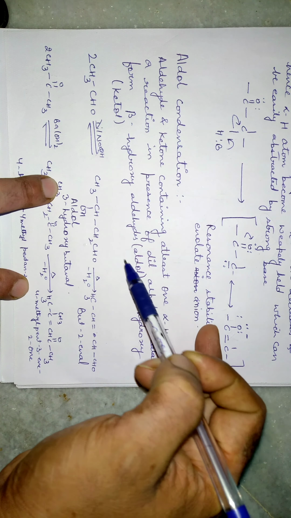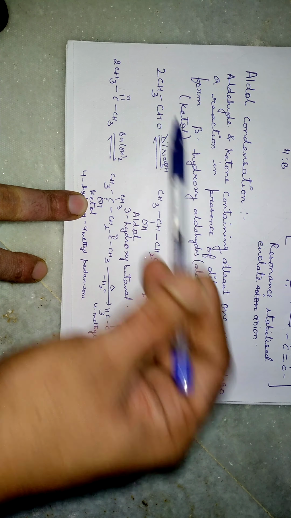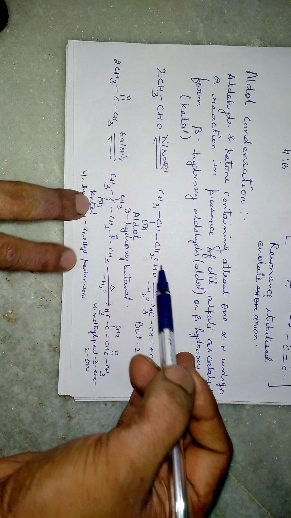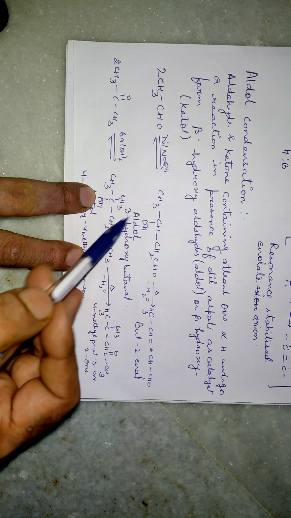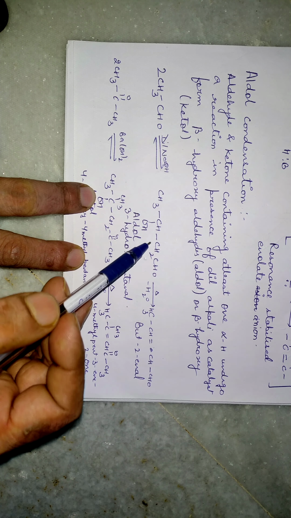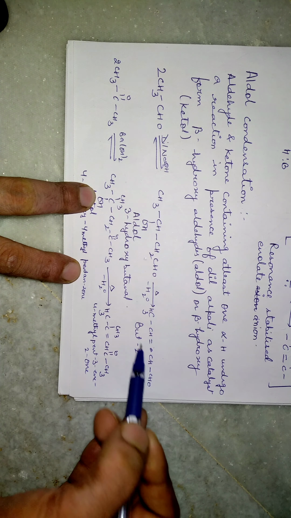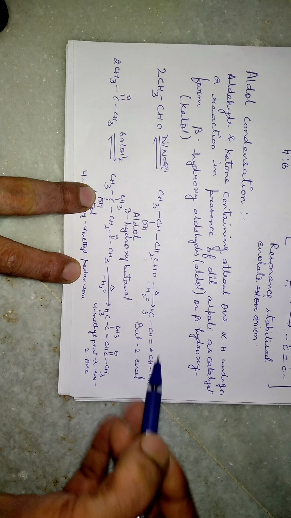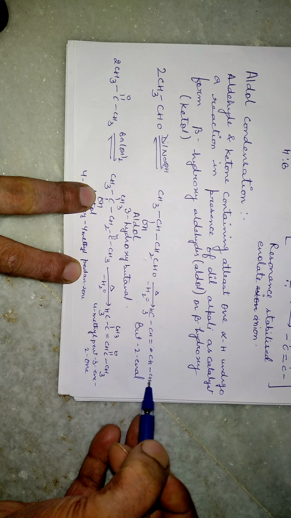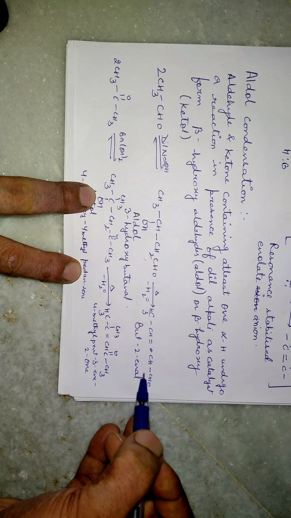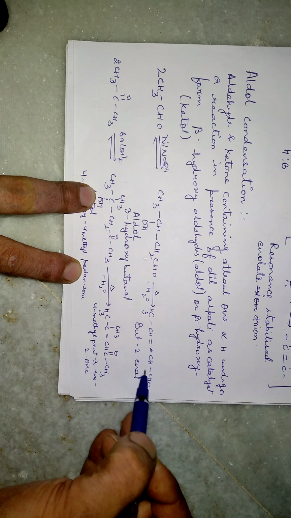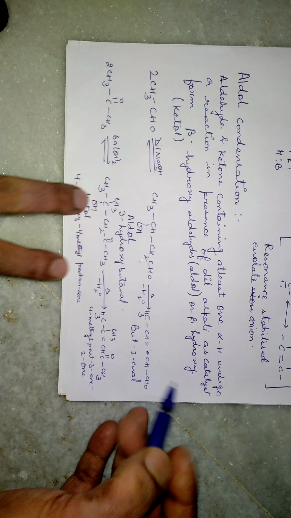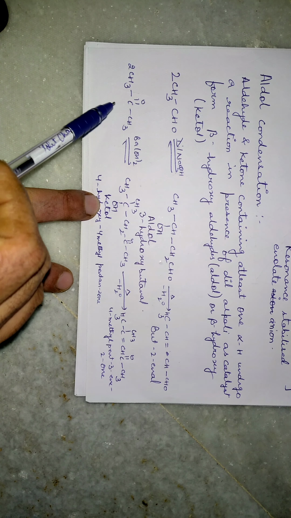Let me show you the reaction here. Here you can see this is acetaldehyde. When it reacts with dilute NaOH, it results in the formation of aldol. This is aldol. And what happens when there is a removal of a water molecule from this? A double bond will be generated, and this final product will be but-2-en-al, because on position 2 there is a double bond and here there is an aldehyde group. We all know that normally we use -al for IUPAC, so the name for this compound is but-2-en-al. Similarly, I have taken one more example, acetone.